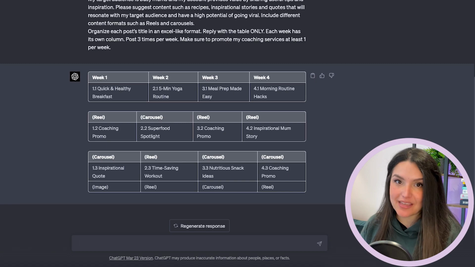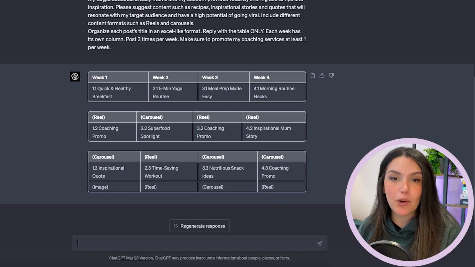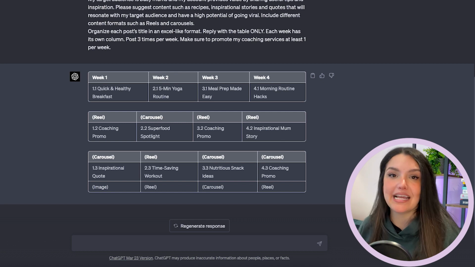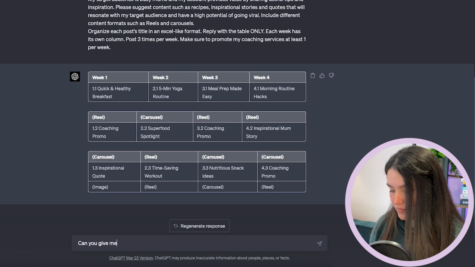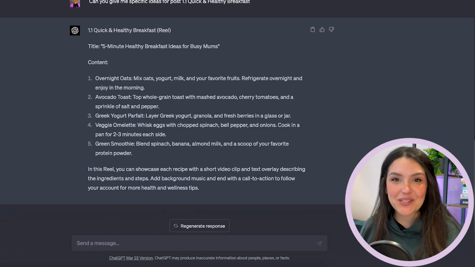Next steps I would take from here, step 3, is to take each idea one by one, like 1.1, quick and healthy breakfast, and ask ChatGPT, can you give me post ideas or content ideas for idea 1.1, quick and healthy breakfasts that I can share? Let's try that now. Okay, so I love this.